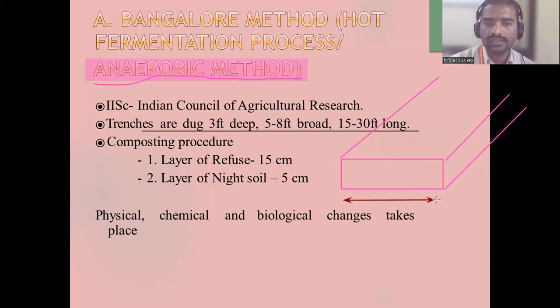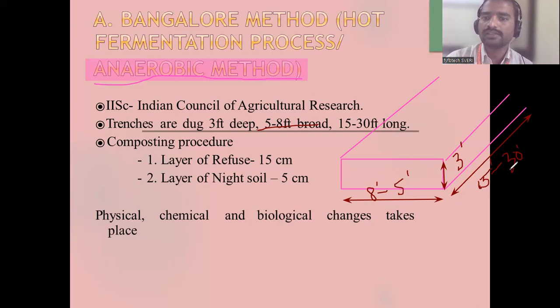Can you tell me how much this is, and this, and this? Width is how much? Width is 5 to 8 feet. Height is how much? It is 3 feet. This denotes feet, the double dot denotes inch. So the length will be 15 to 30 feet.